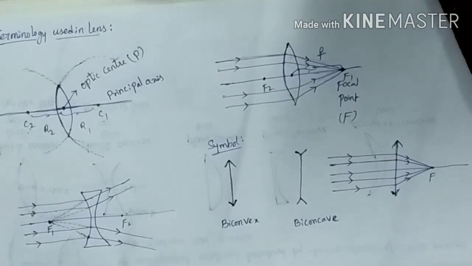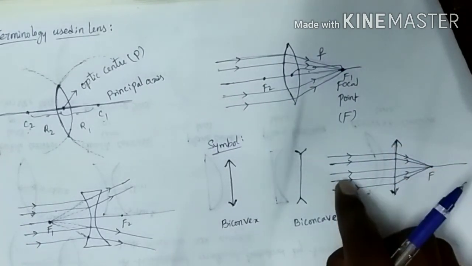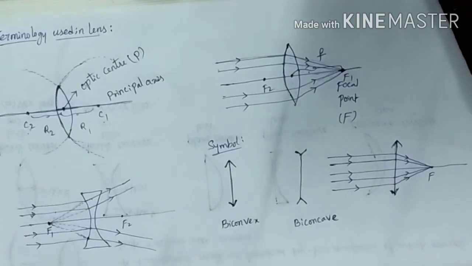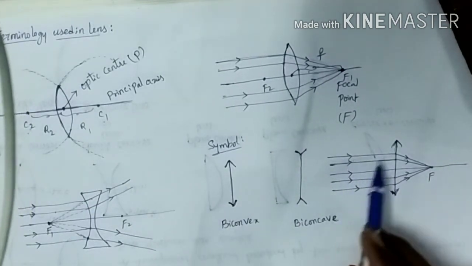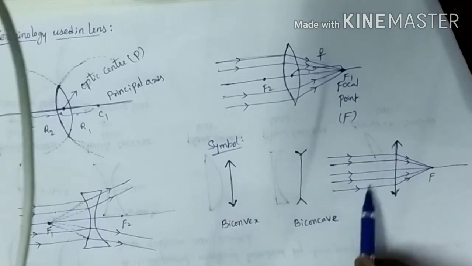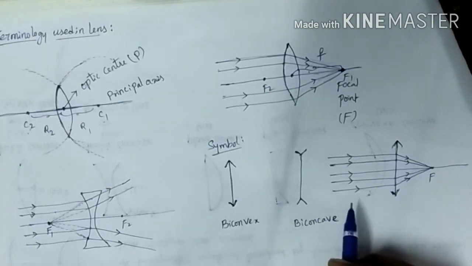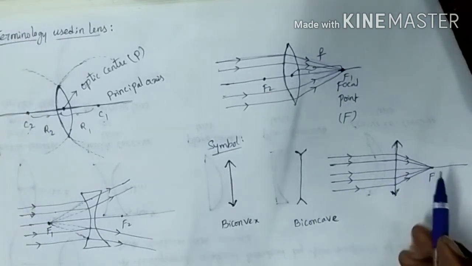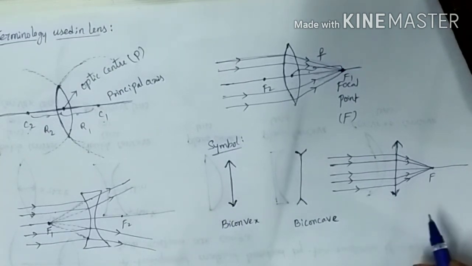In the next class we will discuss how the image is formed if we place a lens in the light. What is the behavior of light when we place the lens, where the image is formed, and which type of image is formed. That we will discuss in the next class.